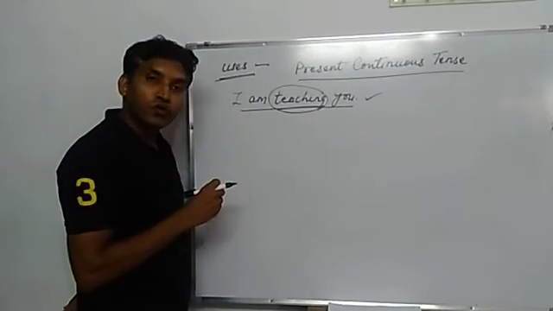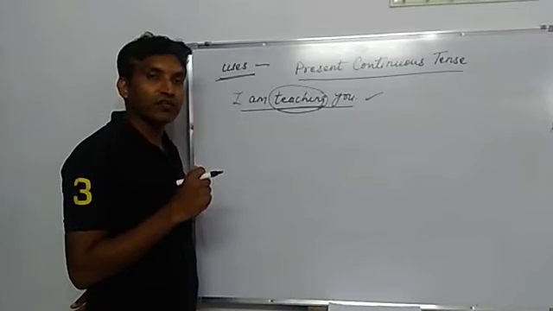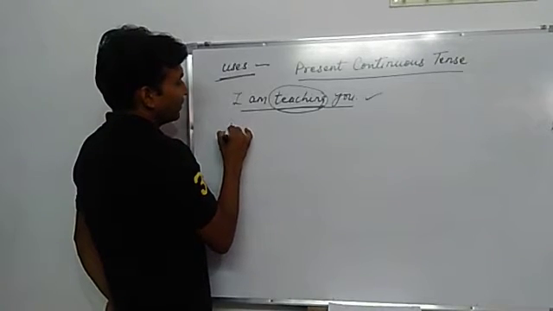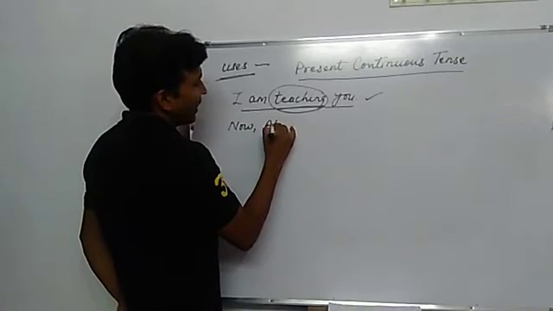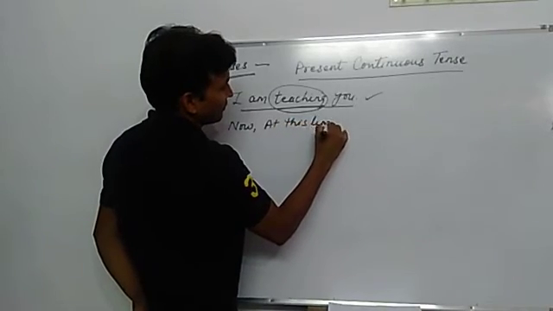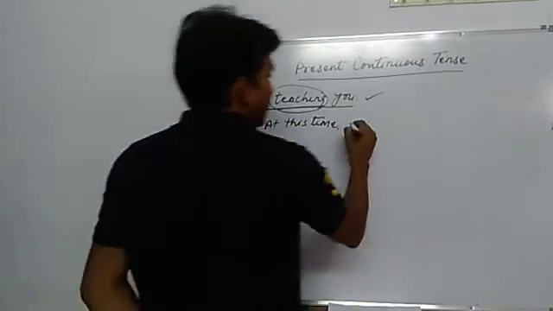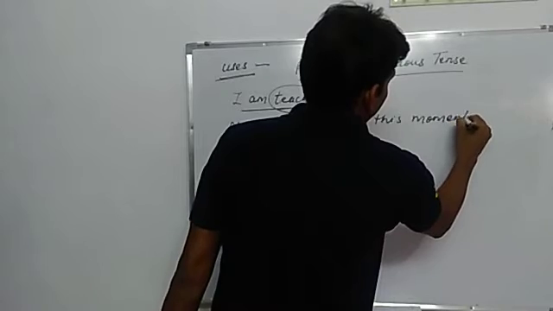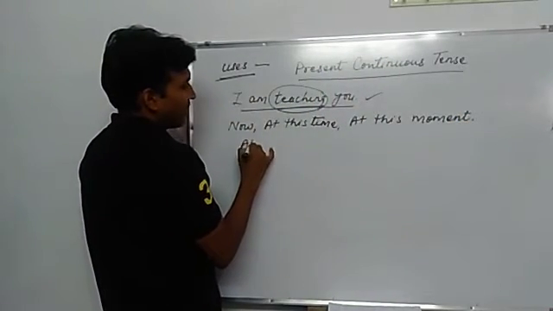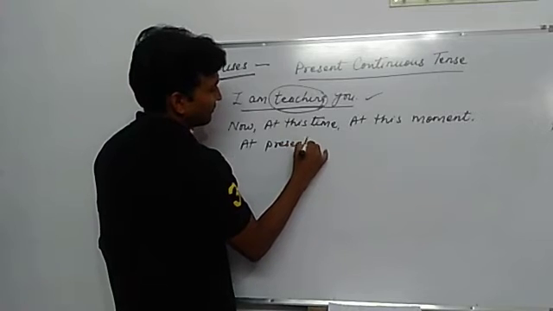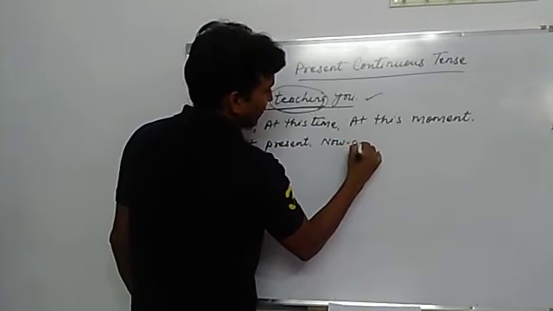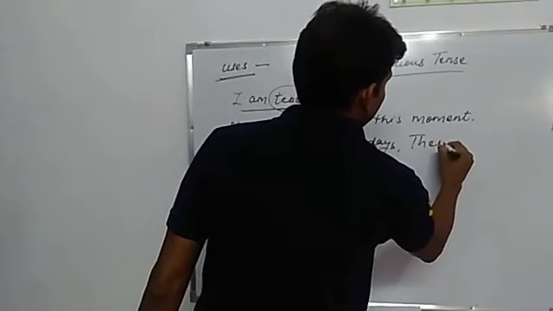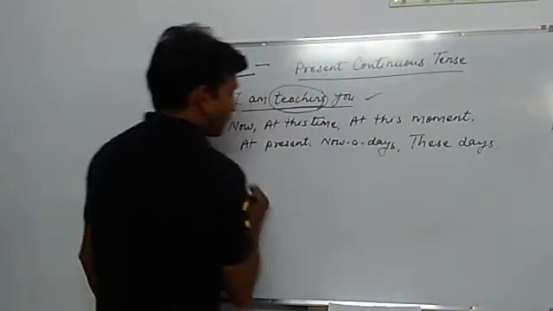Some adverbs are also used to show present continuous tense, and they are the identification of this tense. For example: now, at this time, at this moment, at present, nowadays, these days, still.